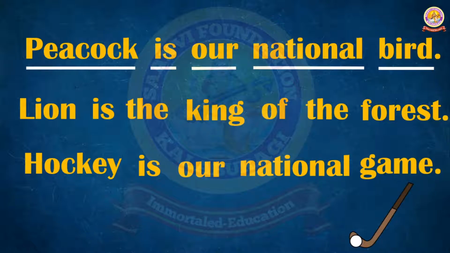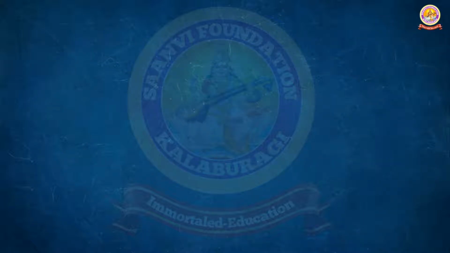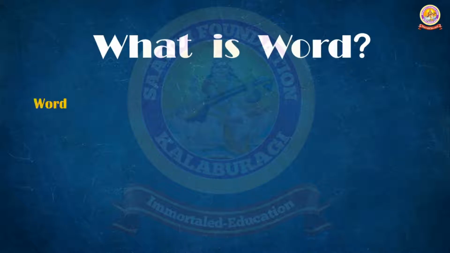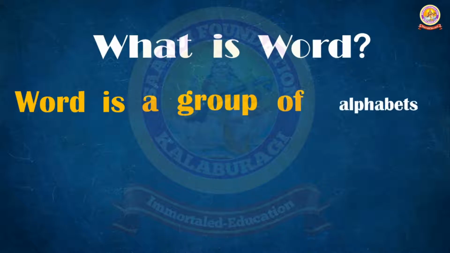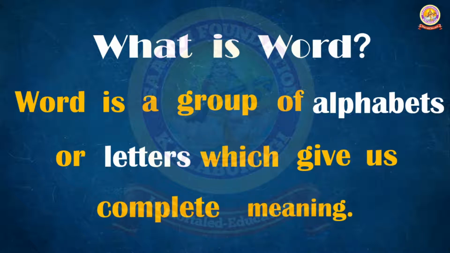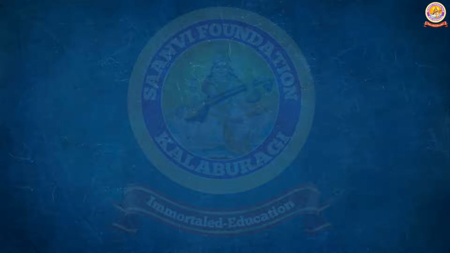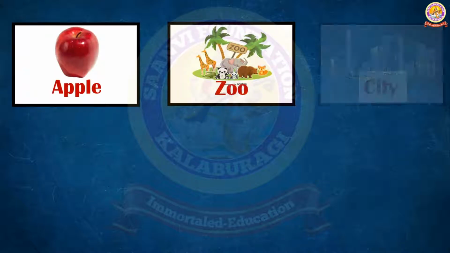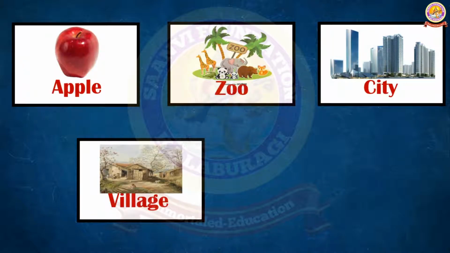Now, third question, what is a word? A word is a group of alphabets or letters which gives us complete meaning. Without words, we can't make any sentences. So, a word is a group of alphabets. Here are some examples I would like to tell you: apple, zoo, city, village, glass.